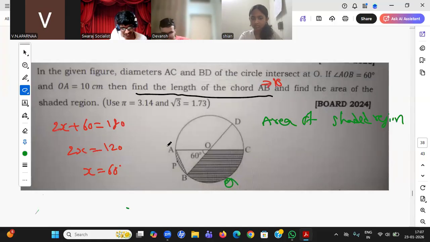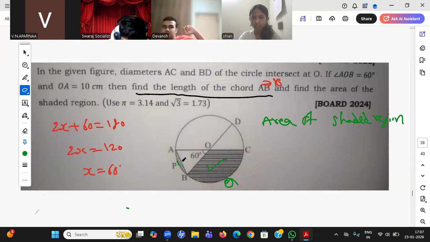This is a semicircle, right, sir? This is a semicircle. Yeah, plus the 60 degrees. The shaded region I'm asking about is here, here. I want these two regions. Oh, it's kind of confusing. Shaded means the one which is colored. This one, this small one.